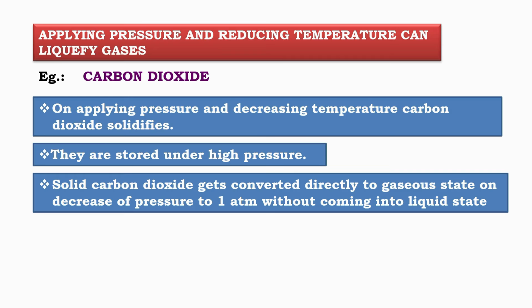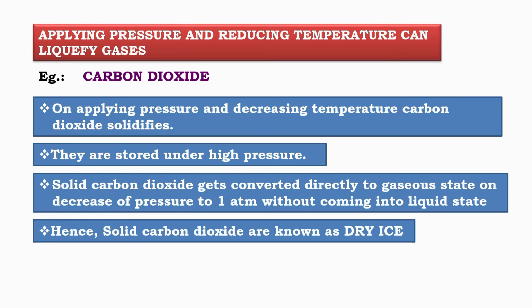Carbon dioxide is stored under high pressure. When the pressure is suddenly reduced to 1 atmosphere, solid carbon dioxide changes directly into the gaseous state, without passing through the liquid state. This process is called sublimation. Because solid carbon dioxide changes directly into gas, it is known as dry ice.